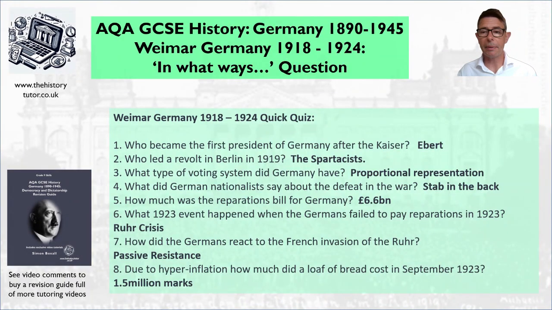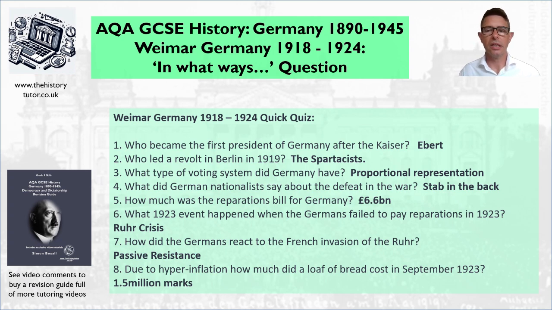Well, they said it was a stab in the back. So we've now got a very strong nationalist message coming out that the Socialists and the Communists were to blame for the end of the war. They had stabbed the German army in the back. The German army was in France fighting a war, and on the home front, the socialist government of Ebert ended the war whilst the army was doing well.